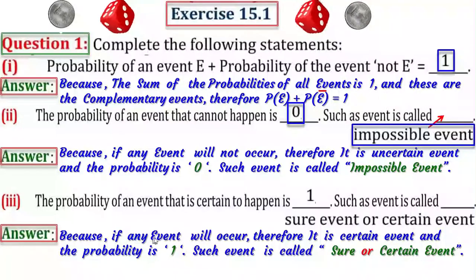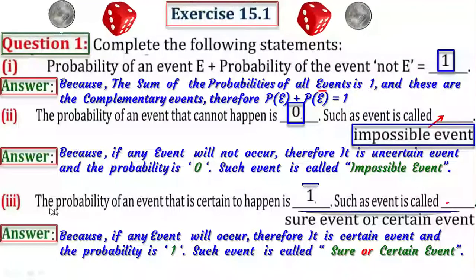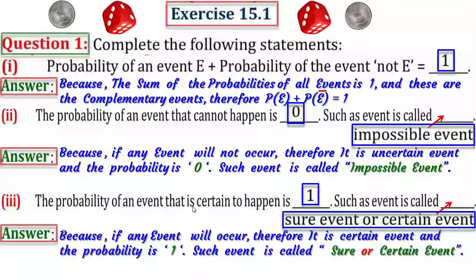Because if any event will occur, therefore it is a certain event and the probability is 1. Such an event is called a sure or certain event. Therefore, the probability of an event that is certain to happen is 1. Such an event is called a sure event or certain event.